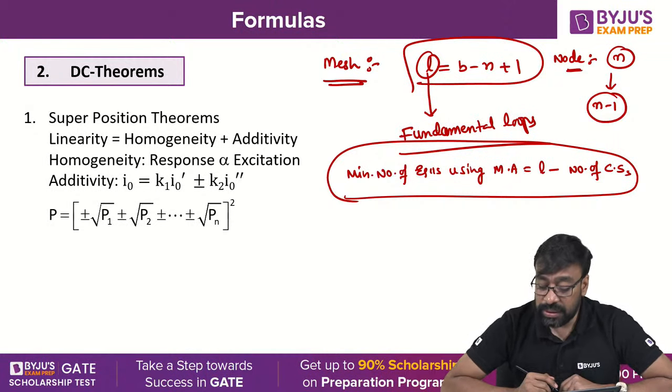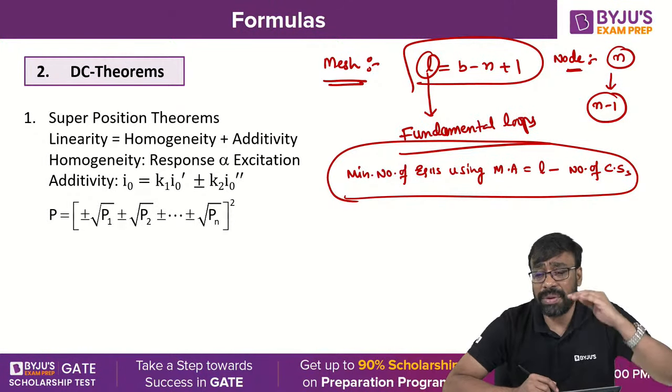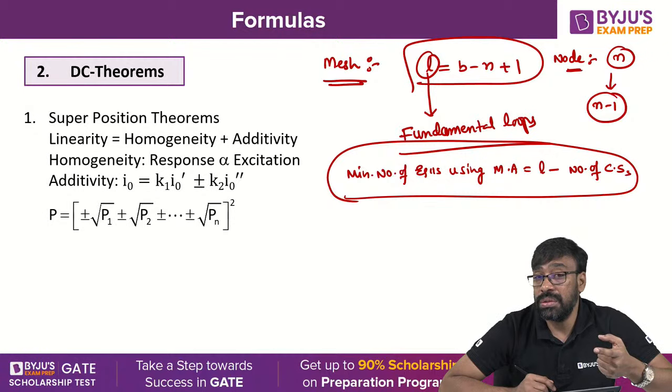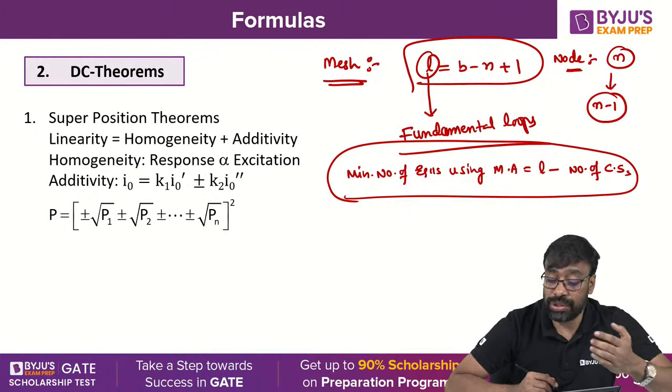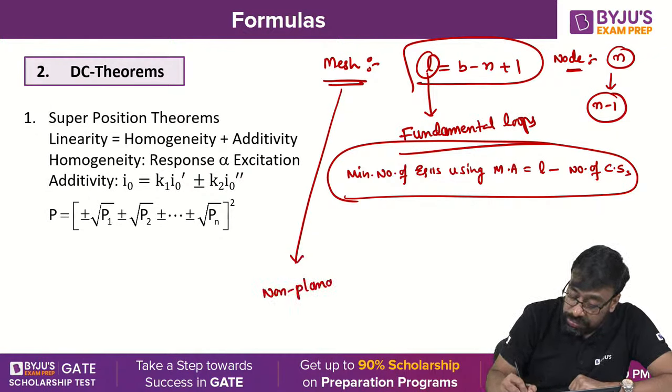The advantage in mesh analysis is that when there are a number of current sources, the number of equations will come down. But the disadvantage with mesh analysis is that it is not applicable to non-planar networks. Mesh analysis is not applicable to non-planar networks. You understand, all of you?